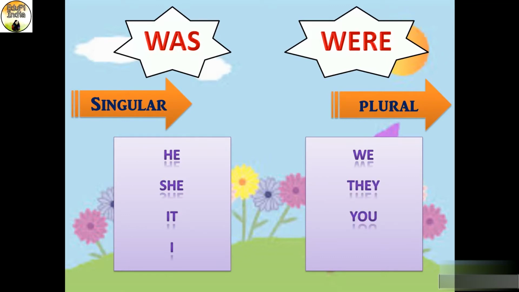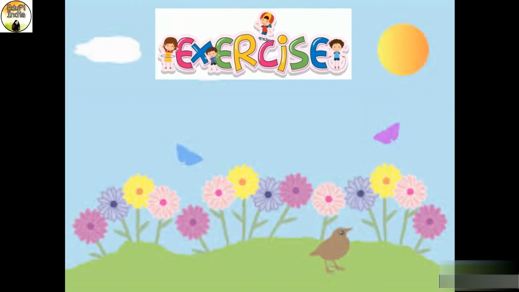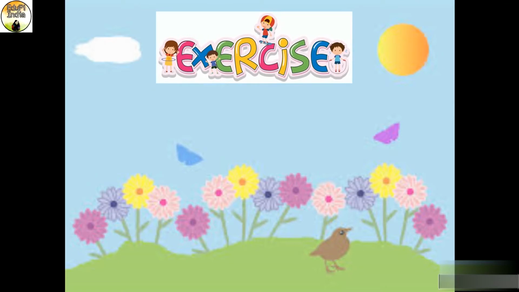Students, sometimes English doesn't follow the rules because there are exceptions. One of these exceptions is you. The pronoun you can be singular or plural, but we always use were for both the singular you and the plural you. So I hope you have understood. Now it's exercise time.